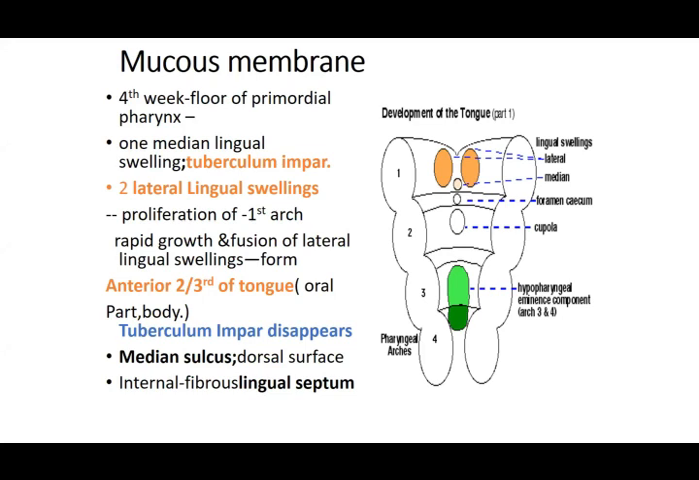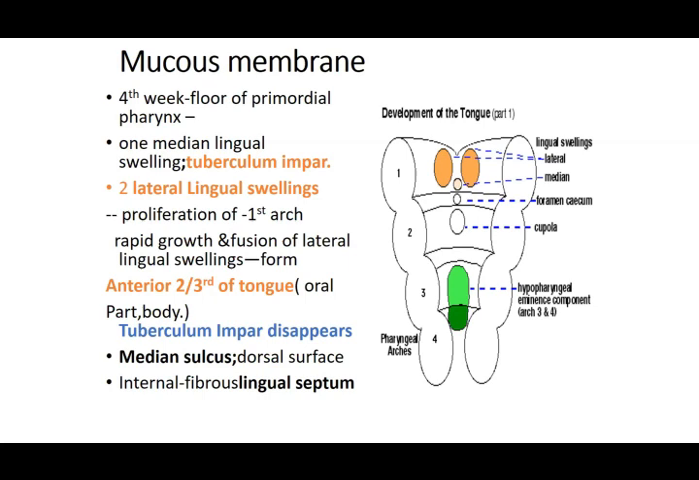And then on its side, again from the first arch, we have two lateral swellings, which are called the two lateral lingual swellings. Proliferation goes on in these lateral lingual swellings. Then they grow and fuse together and form the anterior two-thirds of the tongue, whereas the median swelling, the tuberculum impar, disappears. So three swellings appear in the first pharyngeal arch: two lateral swellings and one median swelling.